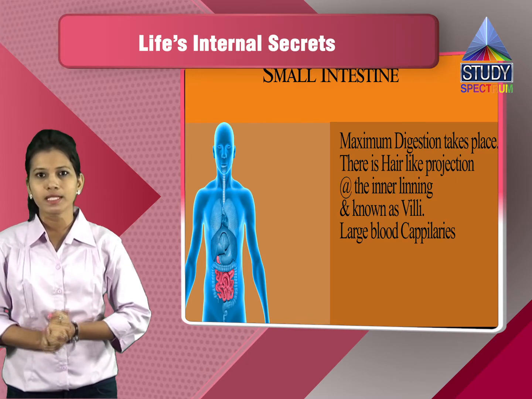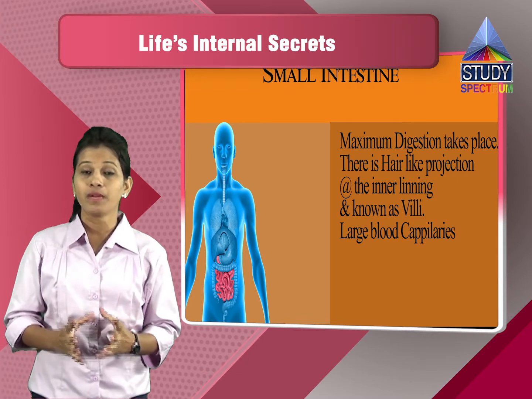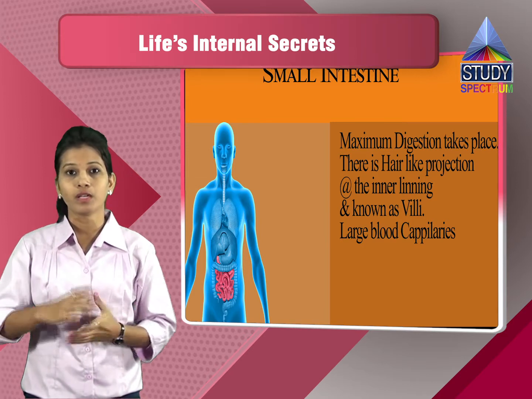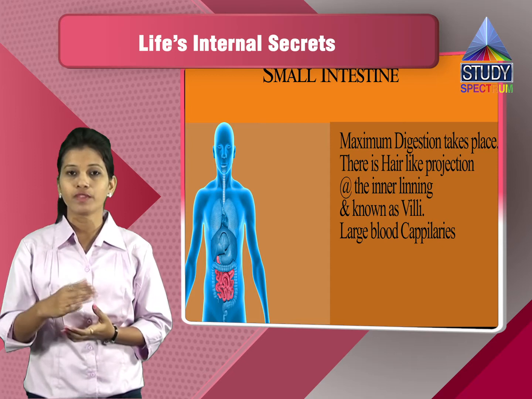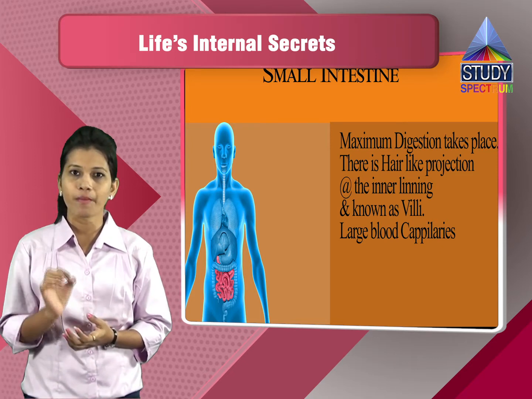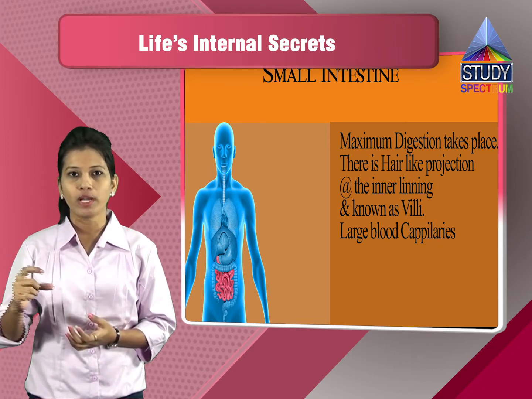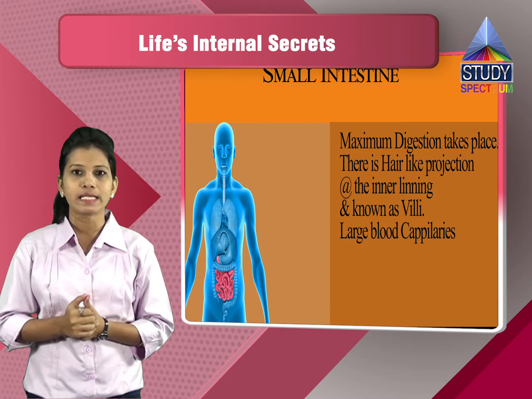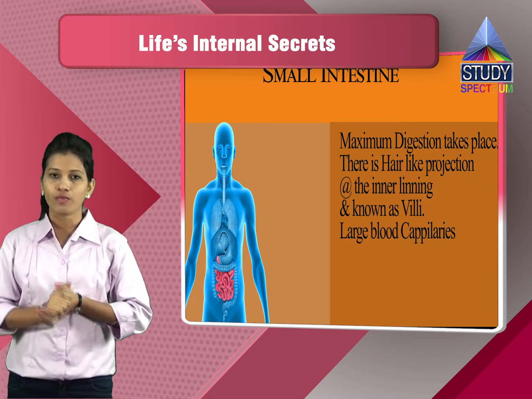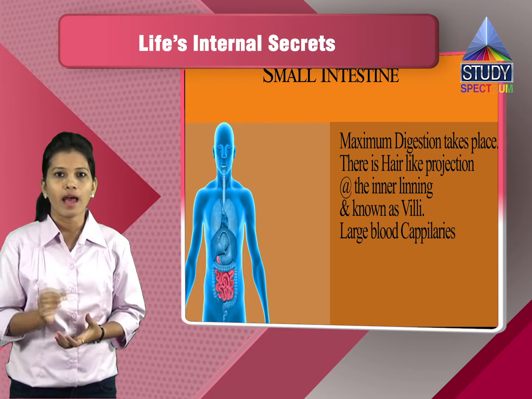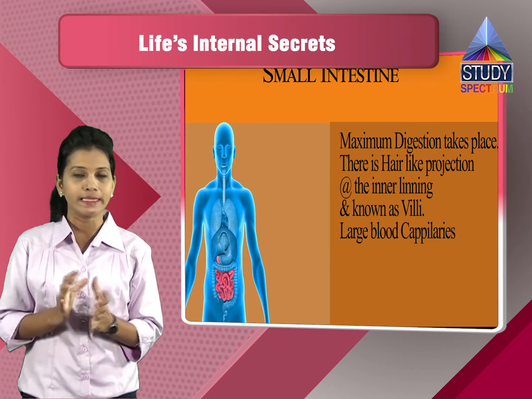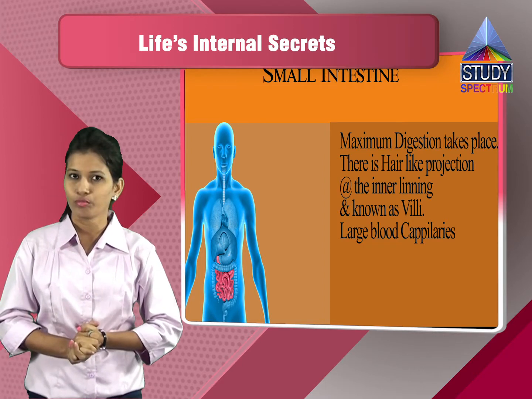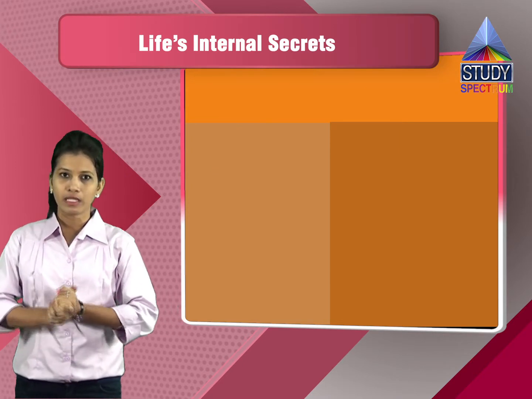Now in the small intestine, the maximum digestion takes place and the absorption also takes place. The absorption takes place because of the hair-like projections present on the inner lining of the small intestine, and they are called the villi. These villi have a large amount of blood capillaries, because of which the absorbed food is assimilated to various parts of your body. Then we have the large intestine.